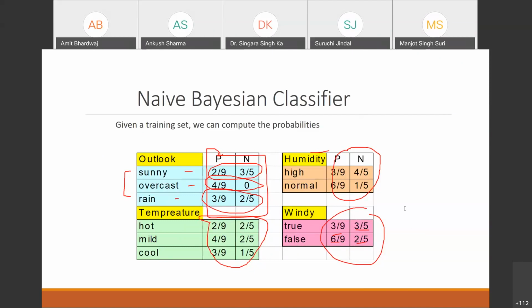Okay, Aswani. Yes, please. Is there any issue with this table?